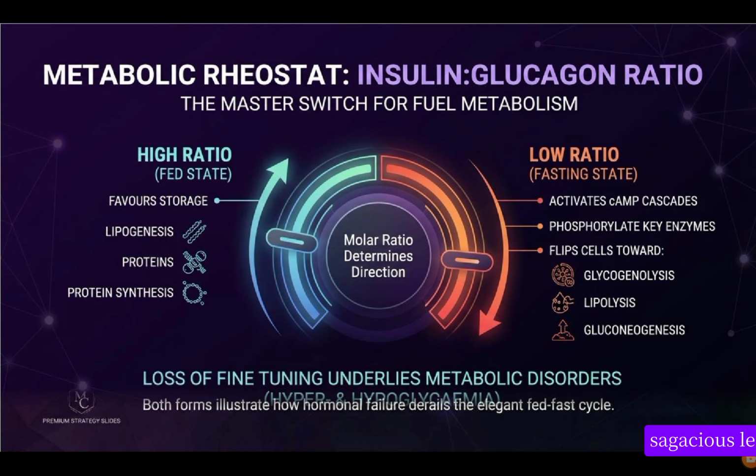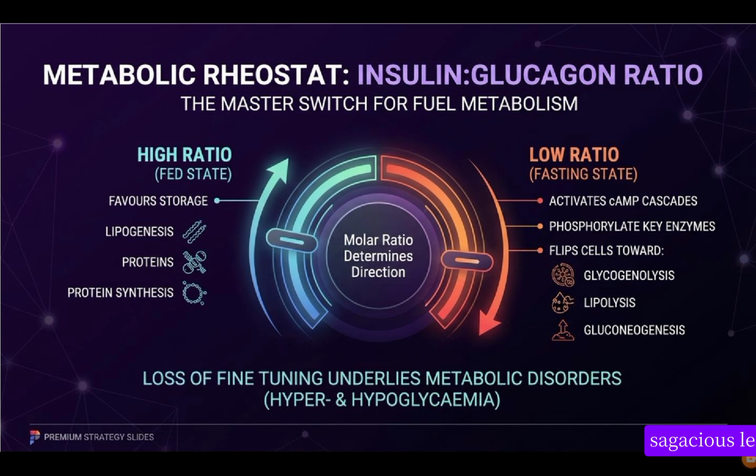So we have two phases. The metabolic rheostat, the insulin and glucagon ratio, the master switch for fuel metabolism. So we are now comparing two constructs for better understanding. During the fed state, what happens? Hyperglycemia, high level of what? Glucose. During the fasting state, what happens? Hypoglycemia, reduced blood glucose. So let's talk about the fed state before we go to the fasting state.